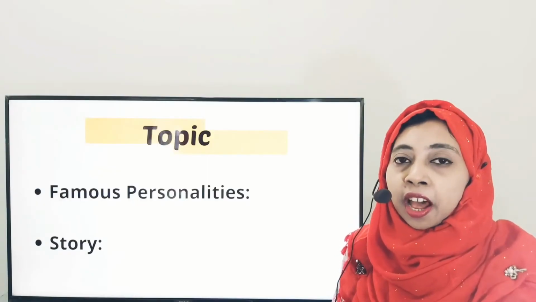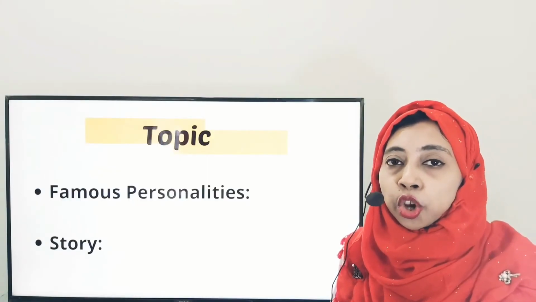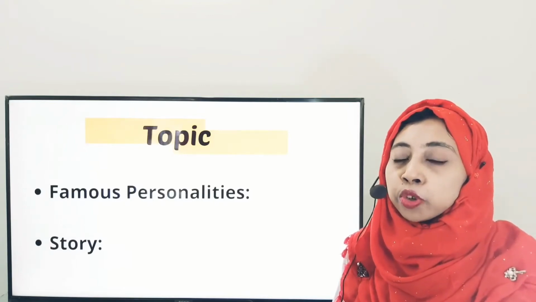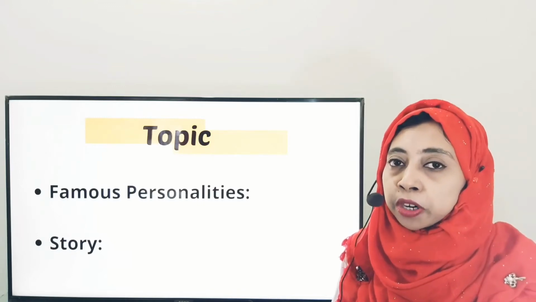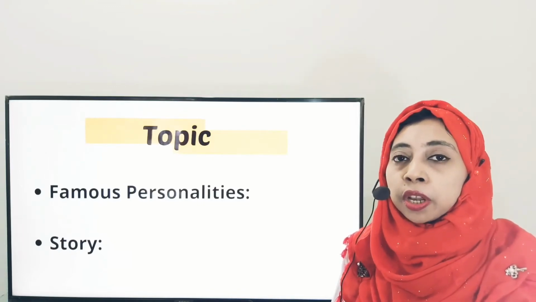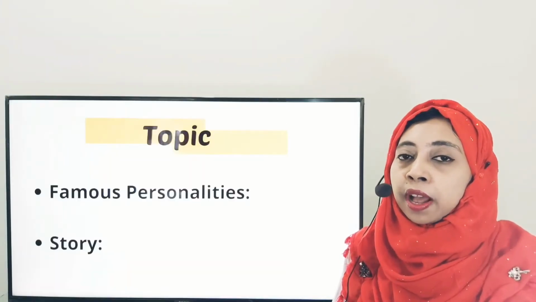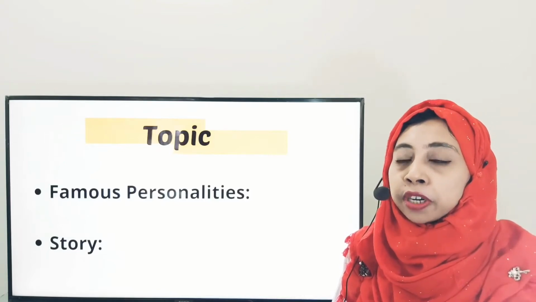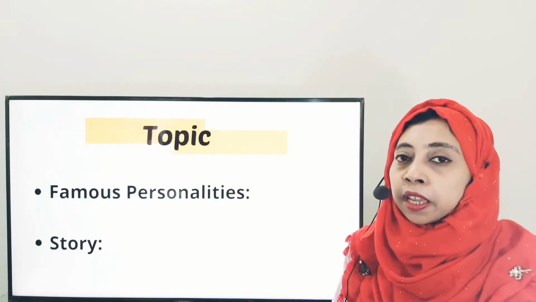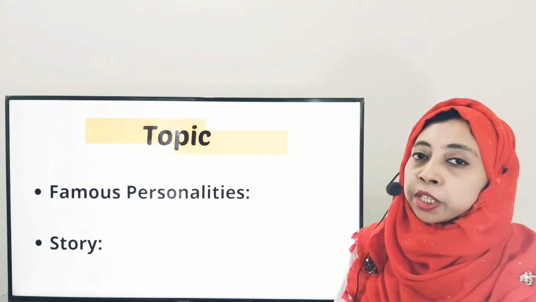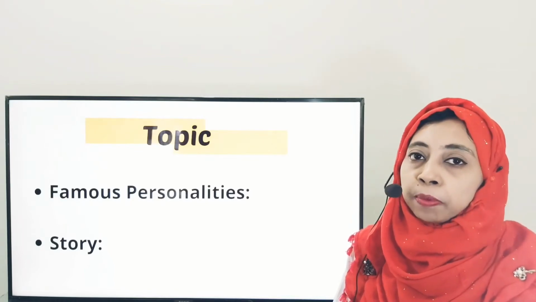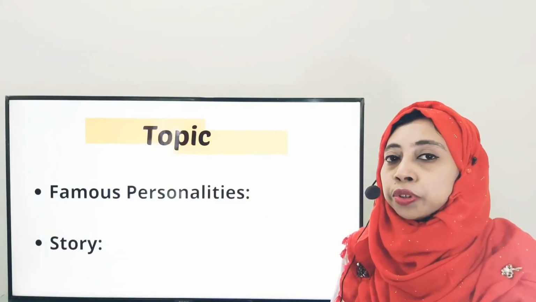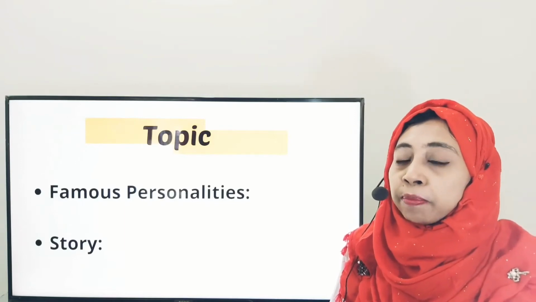Okay students, now we will learn about the topics or subject matter of rearrangement. You know, generally we get most of the rearrangements about famous personalities of the world, such as Rabindranath Tagore, Kazi Nazrul Islam, Einstein, Bangabandhu Sheikh Mujibur Rahman, Nelson Mandela, Alfred Nobel, etc. Then you also get some rearrangements about stories or fables. You know, some stories or fables we are taught from our childhood. So the stories are familiar to us.